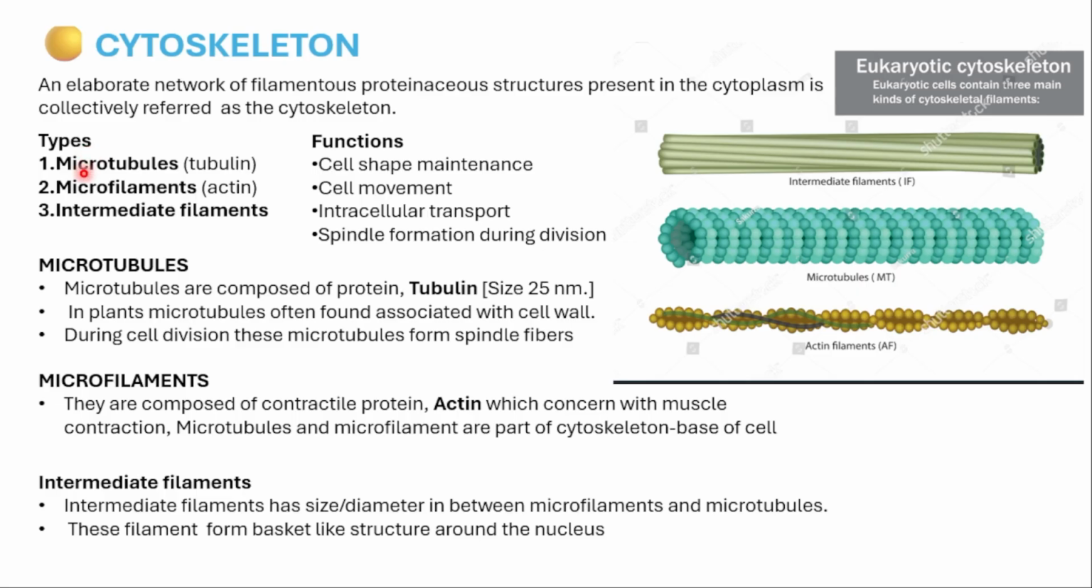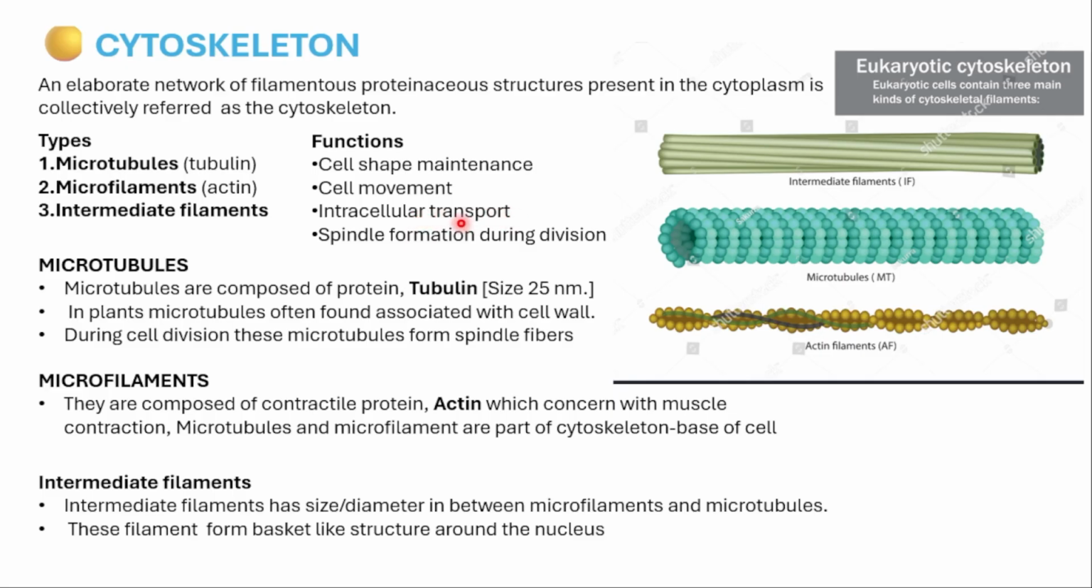There are mainly three types of cytoskeleton: microtubules, microfilaments and intermediate filaments. Microtubules are helpful for cell shape maintenance. Cell round, oval, rectangular, this maintenance of the shape is due to what? Microtubule, which is made up of tubulin protein. And microfilament is made up of actin, which is helpful for cell movement. There will be movement within the cell. That movement takes place with the help of what? Microfilament.